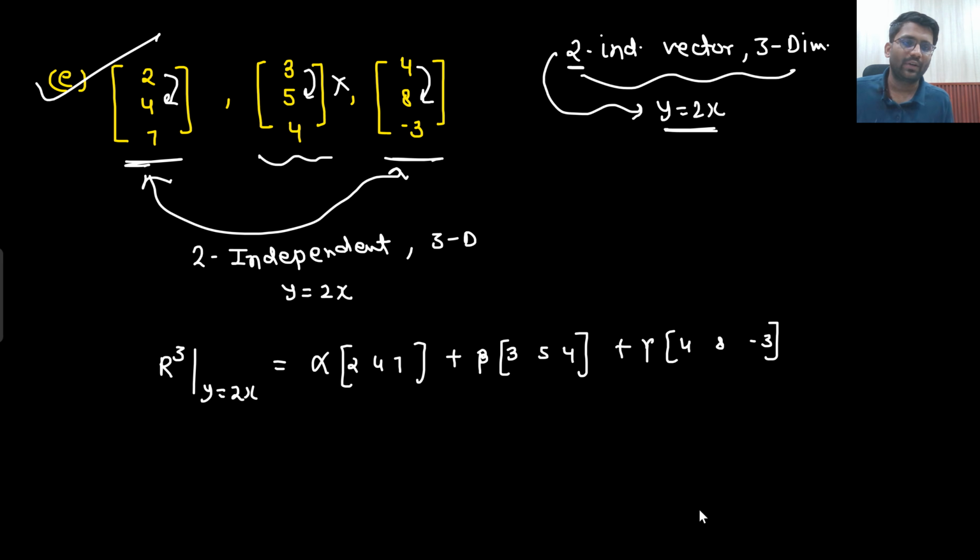I got to know one thing. What did I get to know? That these two are enough. This one is not useful for me. These two guys alone are enough. So what will I do? I will keep beta to be 0. There you go.